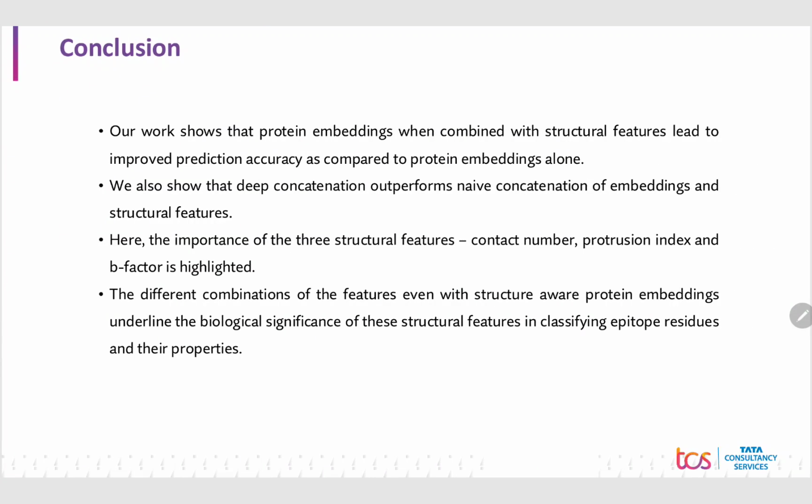Hence, our work shows that protein embeddings, when combined with structural features, lead to improved prediction accuracy as compared to protein embeddings alone, and that deep concatenation outperforms naive concatenation of embeddings and structural features. We can also see the importance of these three structural features. Our work and the results also highlight the biological significance of these features in classifying the epitope residues and their properties.